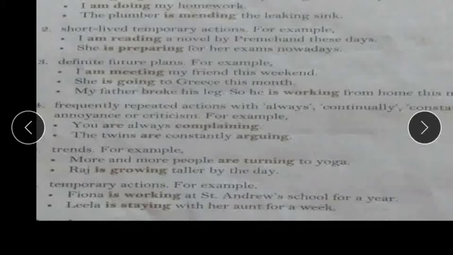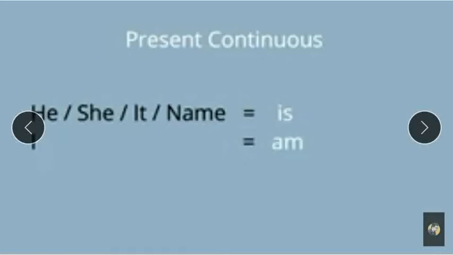For a year, that girl is working at the St. Andrew School. Leela is staying with her aunt for a week. For a week, she is staying. So this is a temporary action. There we use present continuous tense. What are the rules of present continuous tense?